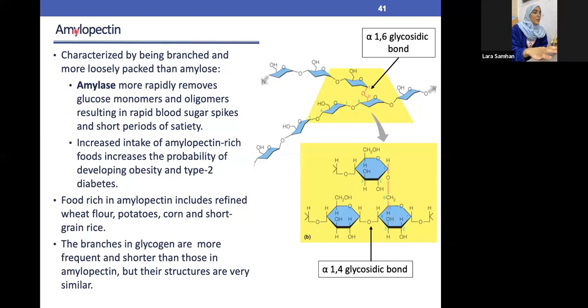So this is more about the amylopectin compared to the amylose. They can be rapidly broken down into glucose monomers and oligomers, and this is the difference between the amylose and the amylopectin. And here it just talks about the enzyme amylase. Amylase is basically an enzyme. It just rapidly removes glucose monomers and oligosaccharides, causing a rapid rise in blood sugar and a short period of satiety.